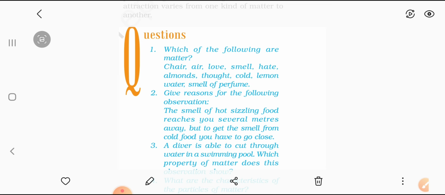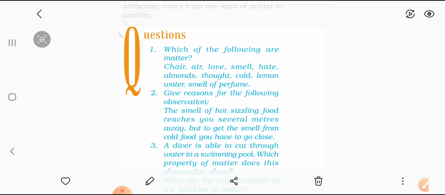Okay, so now what you have to do in this question? Before solving this question, you have to know what matter is. As I told you, matter is anything which occupies space, which has some mass and volume. So we will see which thing occupies space, which has some mass or volume or some weight, so it will be considered in the category of matter. And those things which don't have space, mass, weight and all, they will be considered as non-matter.